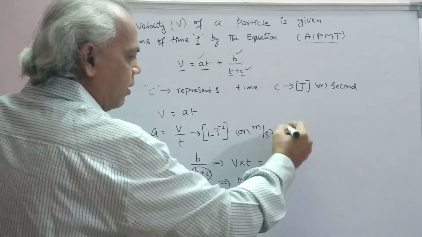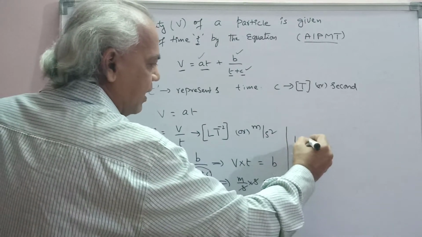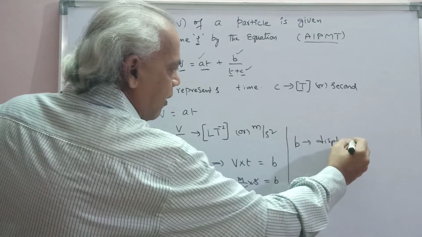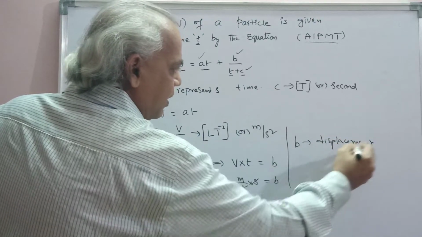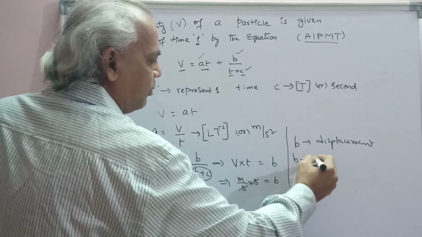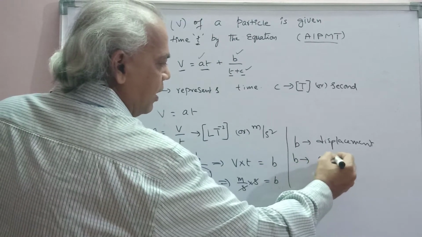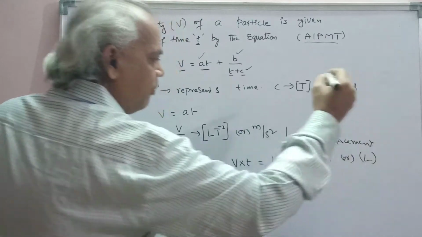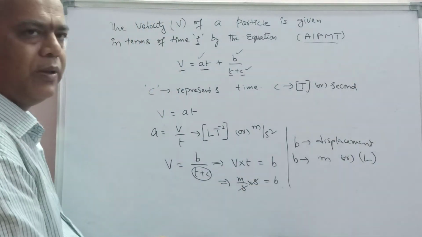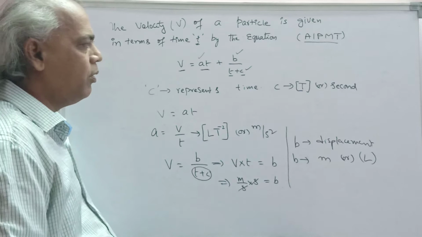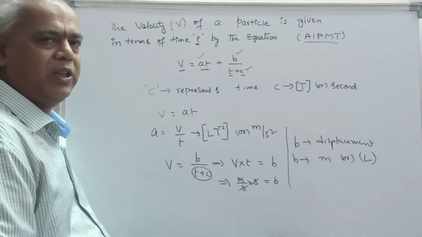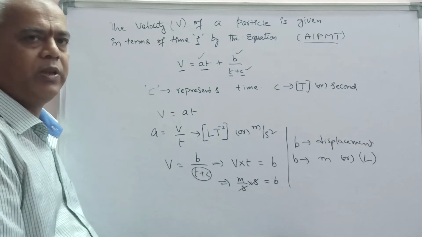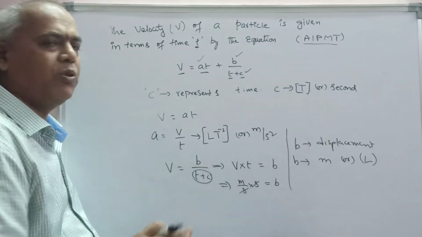So the constant b represents displacement. So the unit of b is meter, or dimensional formula L. So we must know the principle of homogeneity. By using it, we can solve this question.